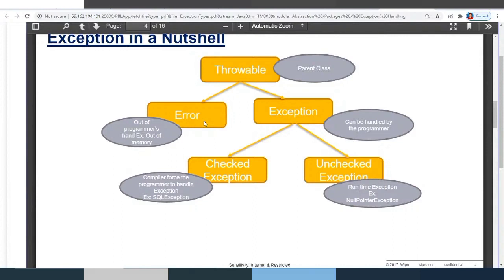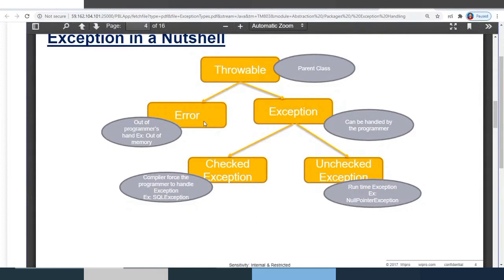compile time. That's why in the earlier case, whichever piece of code I have written, the exception demo class, I don't have any compilation errors. Happily, I was able to run the program. Only after running the program, I have seen some exception occurring. But coming to checked exception, it's not like that. Compulsorily, you must and should handle all the checked exceptions in your code. If not handled, you will see compilation errors only.